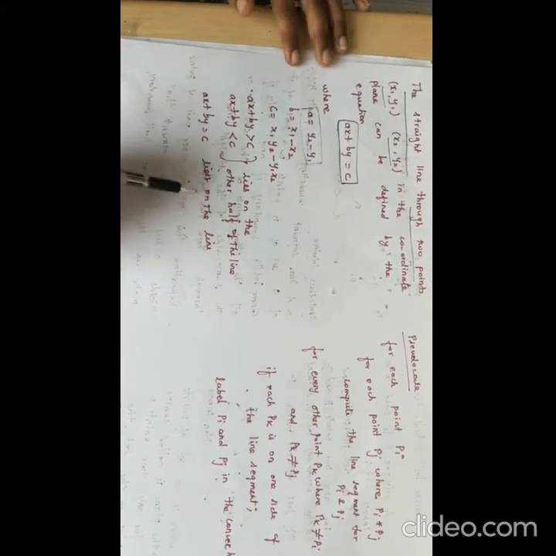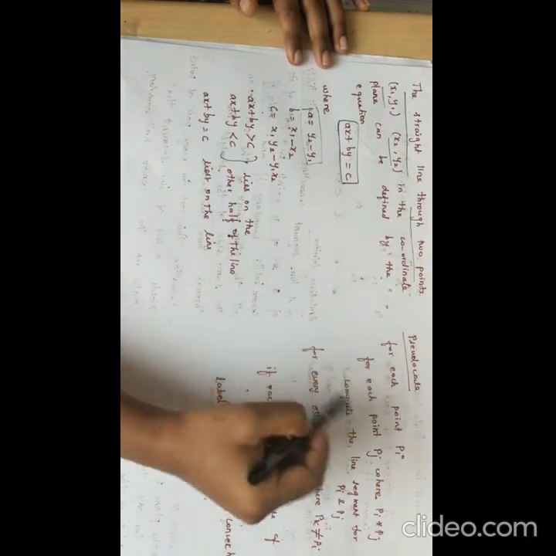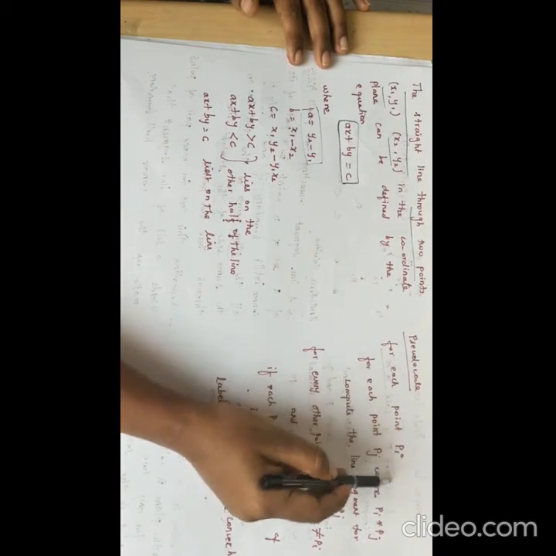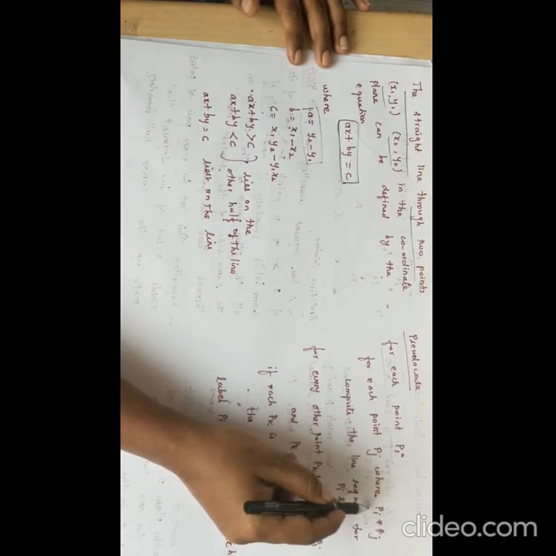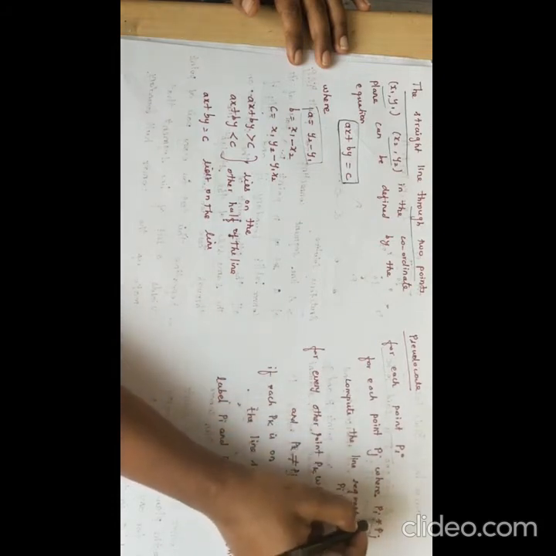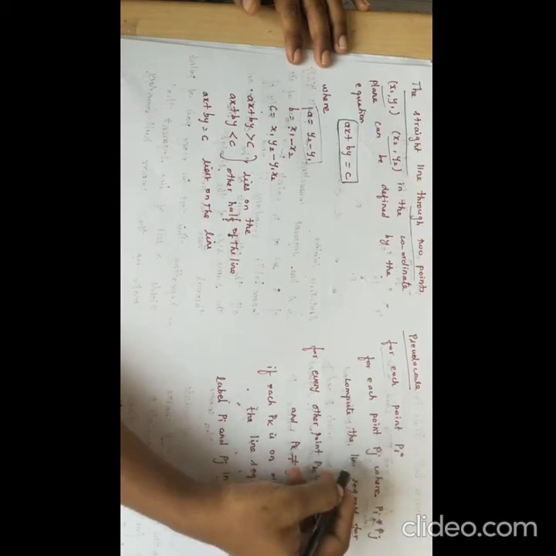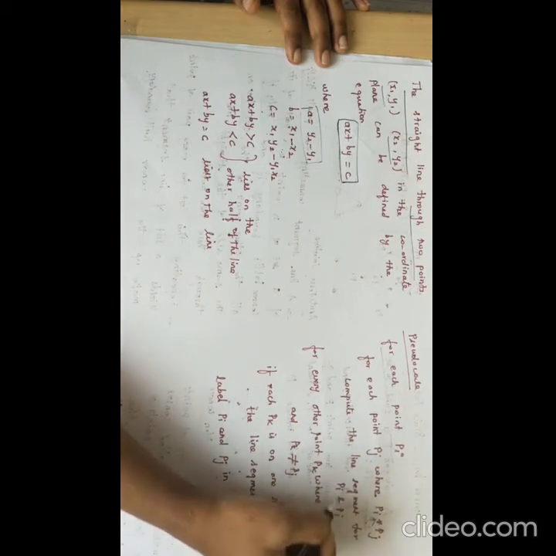Okay, there is a pseudocode for finding the convex hull of the given plane. For each point Pi, the Pi may be P1, P2 up to P7. For each point Pj, where Pi is not equal to Pj, compute the line segment for Pi and Pj. So here we construct a line using Pi, Pj.